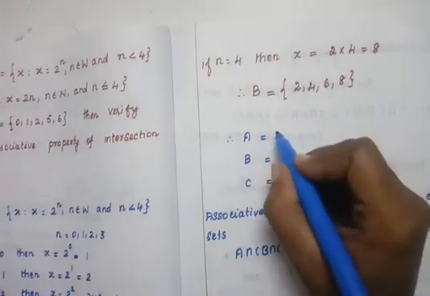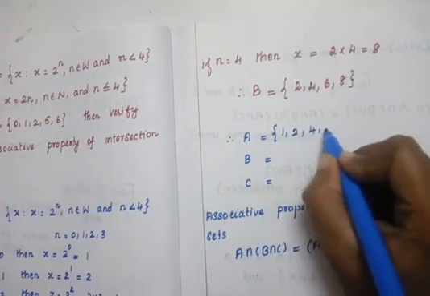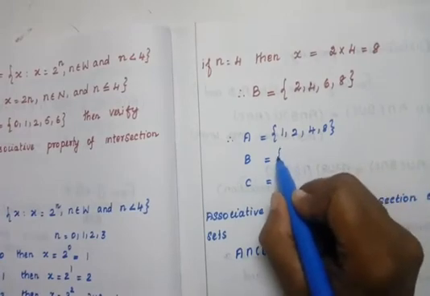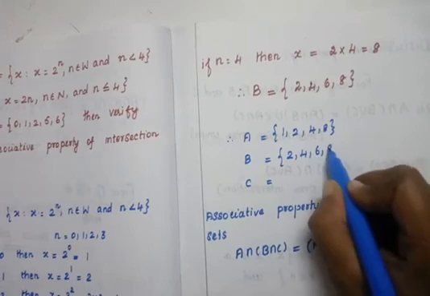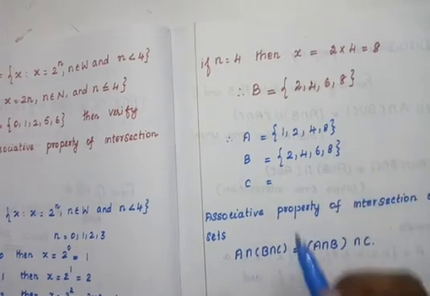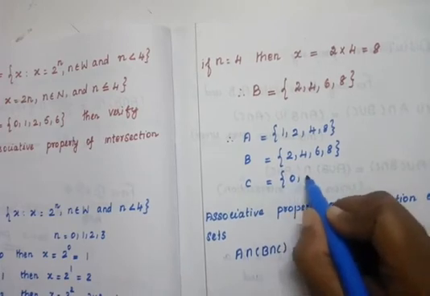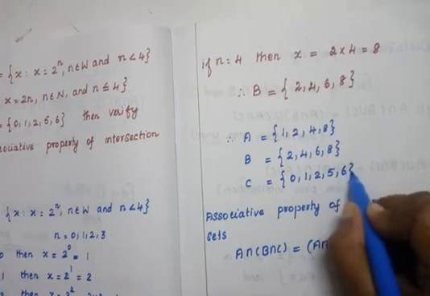A equal to 1, 2, 4, 8. And B set is equal to 2, 4, 6, 8. And C set is given as 0, 1, 2, 5, 6.